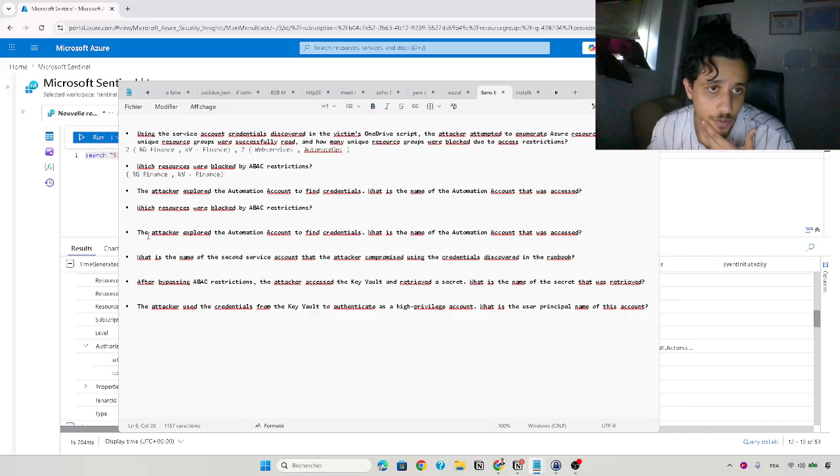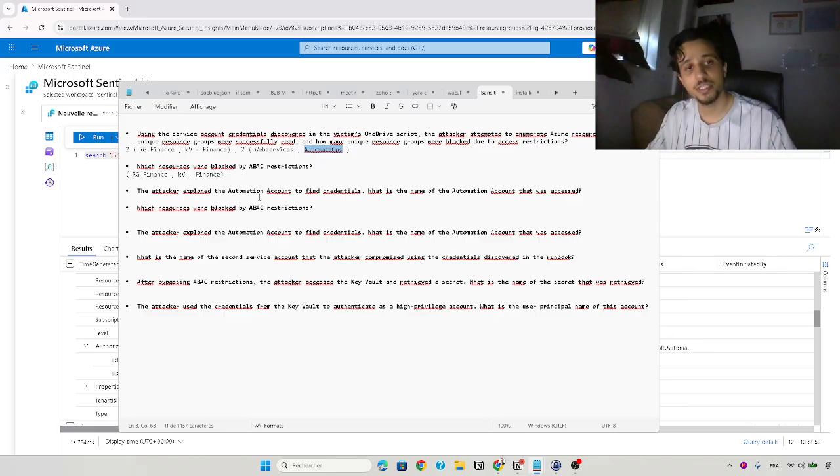Next: the attacker explored the automation account to find credentials. What's the name of the automation account that was accessed? For this we have automate OPS, because this is the resource that he accessed, with the same account.